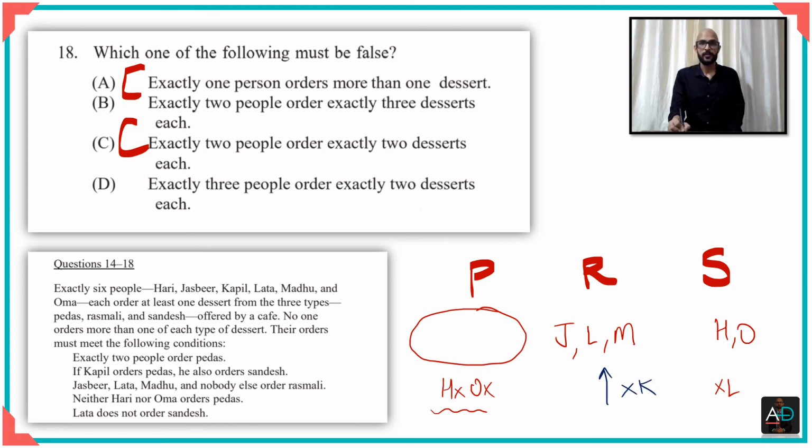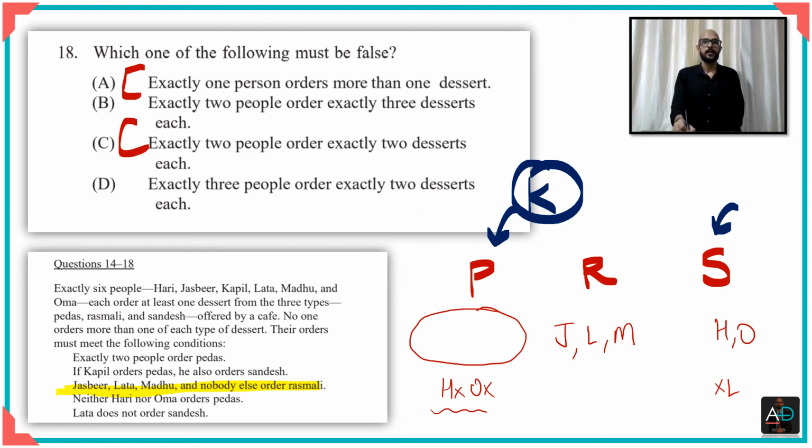No, I cannot put Kapil here because rasmalai is ordered only by these 3 people and nobody else, which means Kapil will have to be taken out of this, which means Kapil will either go here or Kapil will go here. When Kapil goes here, then Kapil also appears here.